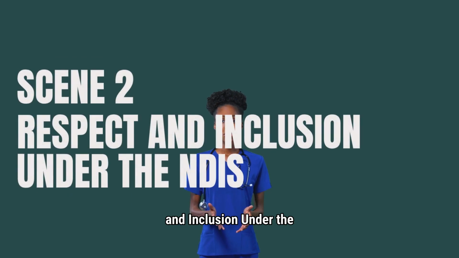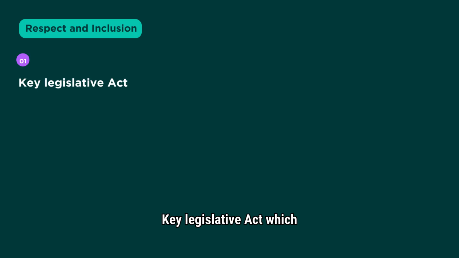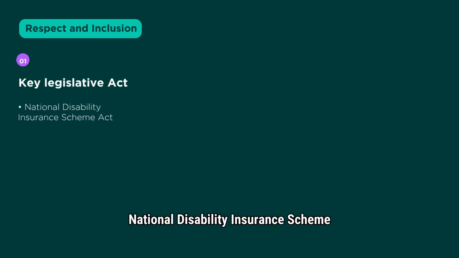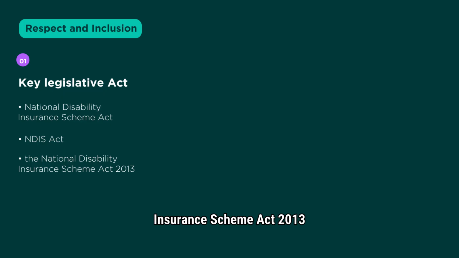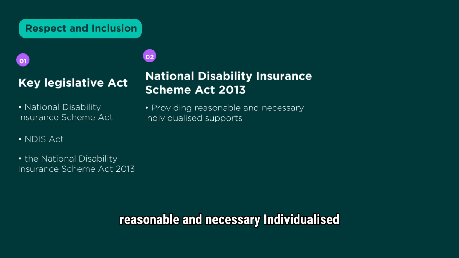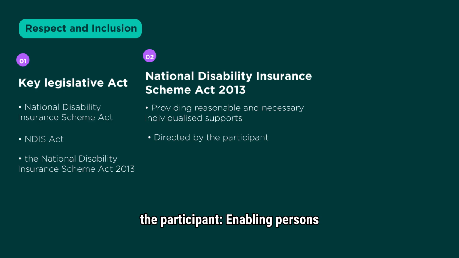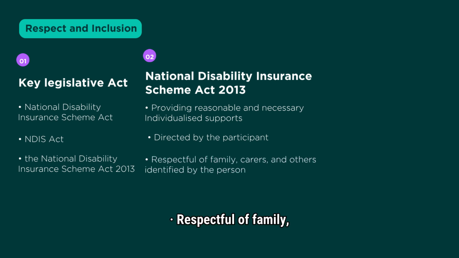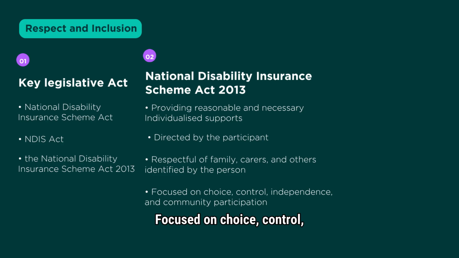Scene 2, Respect and Inclusion. Under the NDIS Key Legislative Act, which governs the NDIS, the National Disability Insurance Scheme Act 2013, support planning and delivery must provide reasonable and necessary individualized supports, directed by the participant, enabling persons with disability to exercise choice and control in pursuit of their goals, respectful of family, carers, and others identified by the person, focused on choice, control, independence, and community participation.